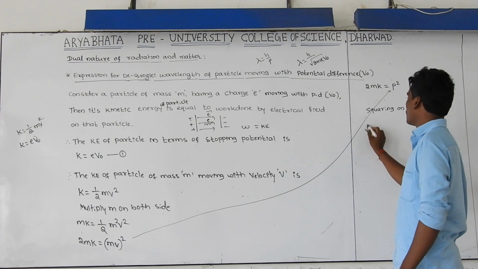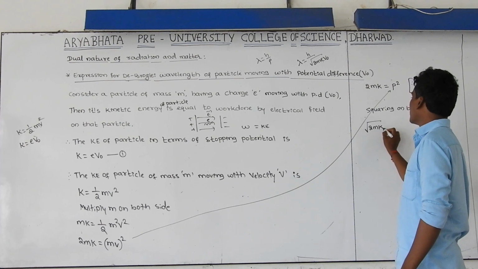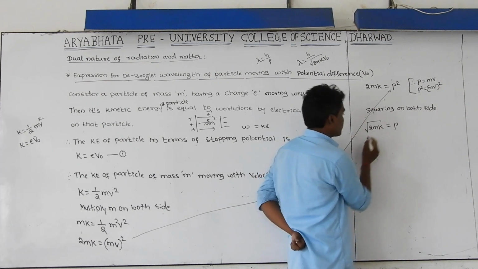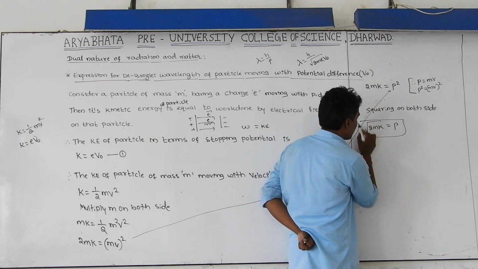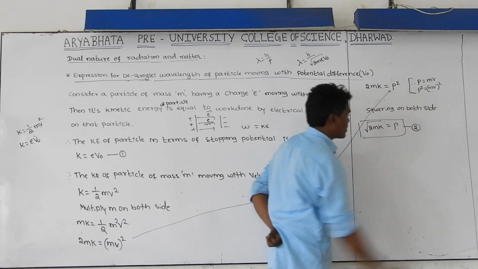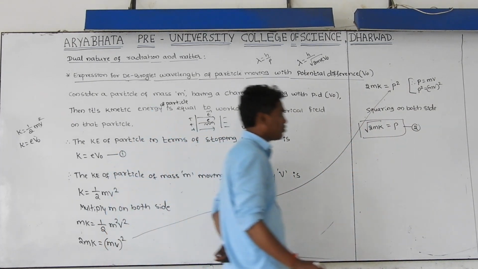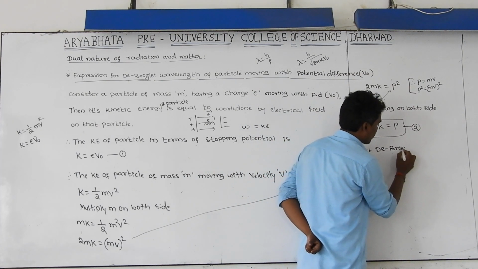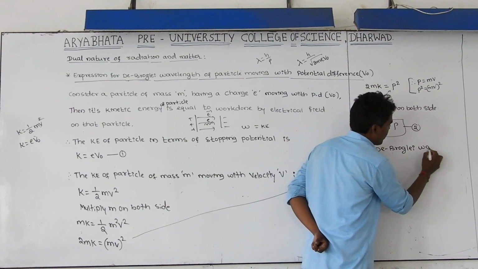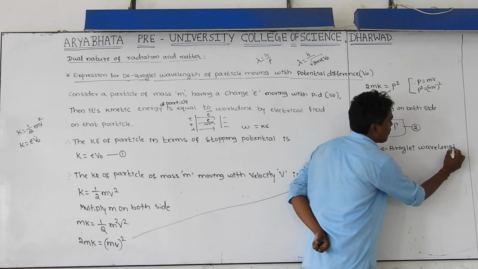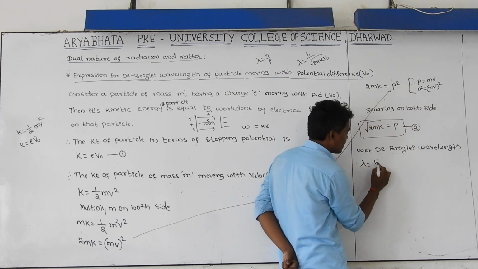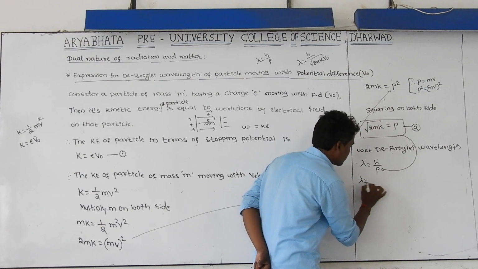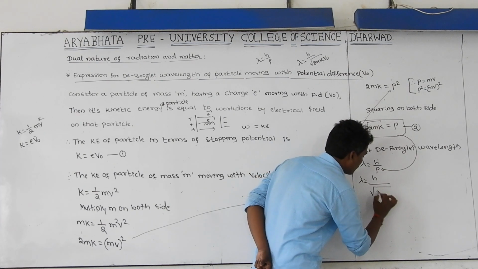This becomes root of 2m into k is equal to p. Next, let us take it as equation number 2. As a general formula, you know that the de Broglie wavelength, you know very well, that is the formula. Lambda is equal to what? Lambda is equal to h divided by p. Substitute from equation 1 to here, lambda becomes h divided by root of 2mk.